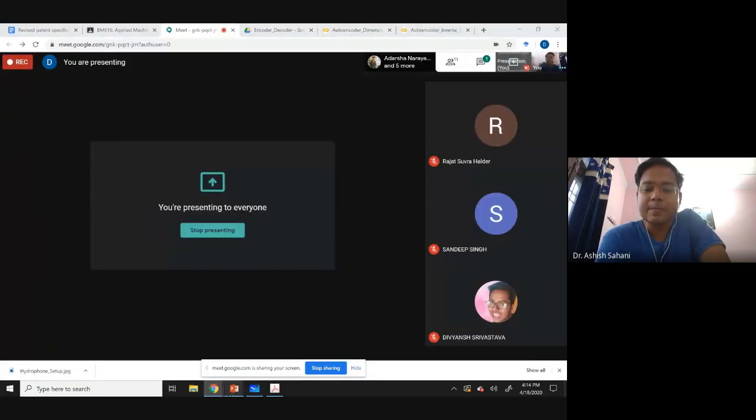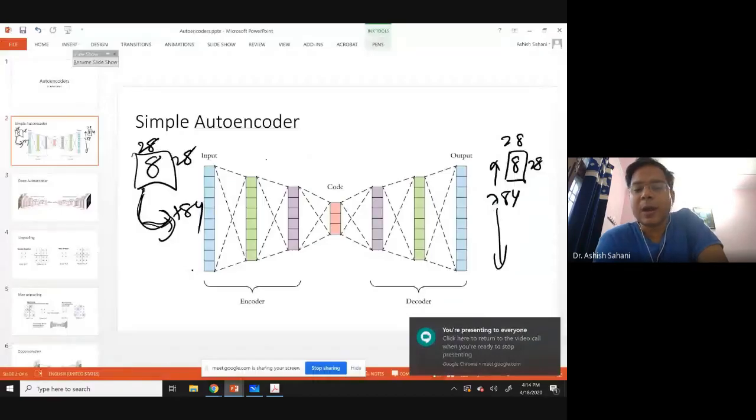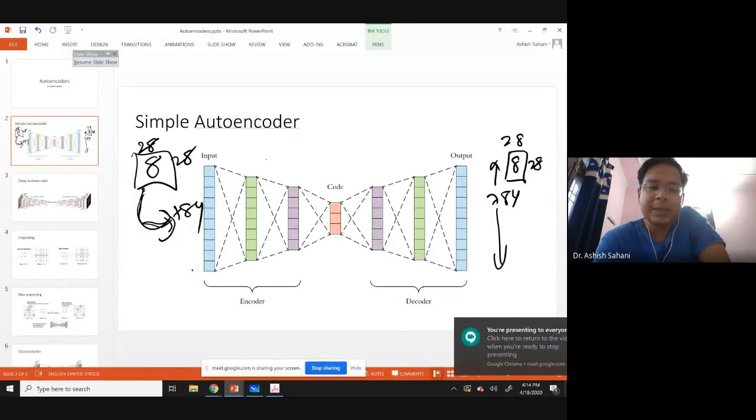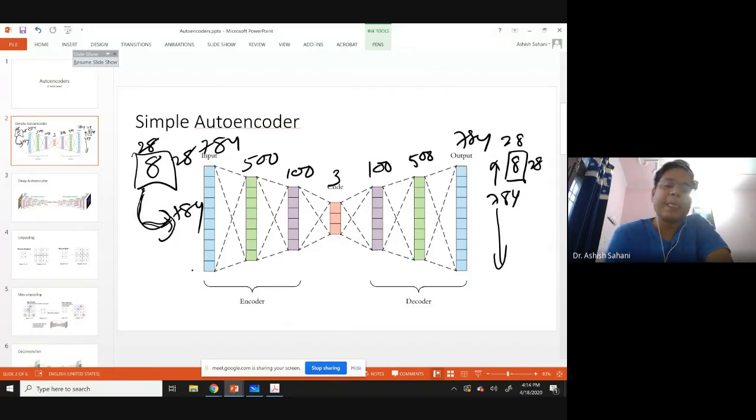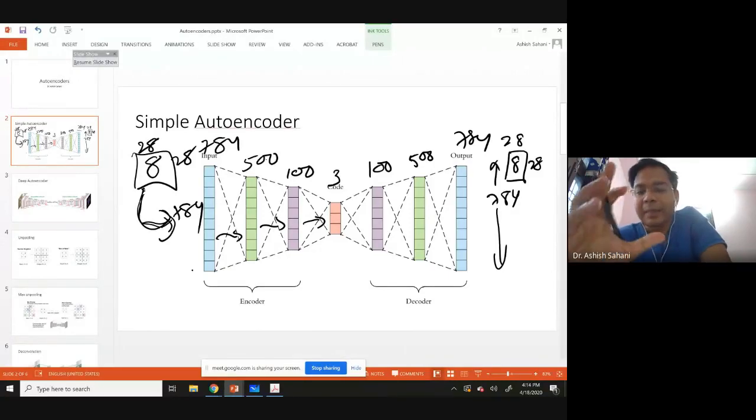Now what is the advantage of this? How is this even useful? Suppose the first layer has 784 inputs, then it comes to 500, then to say 100, then suppose 3, then 100, then 500, then 784. From every stage to every other stage, these are all fully connected neural networks. So there is a compression of data happening, and there is a dimensionality reduction.